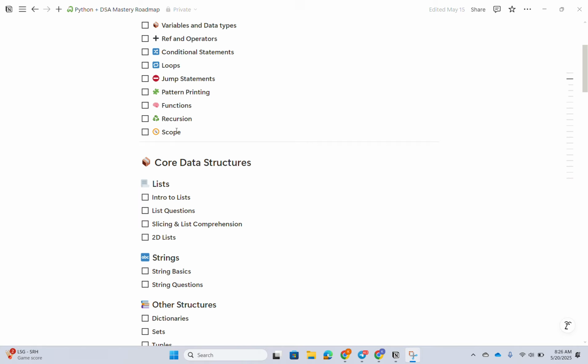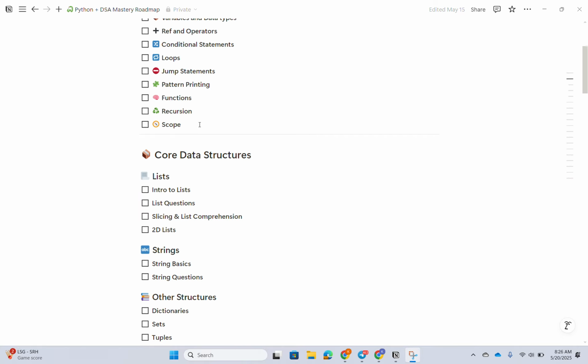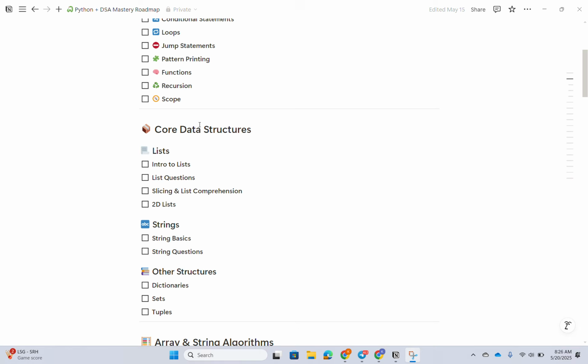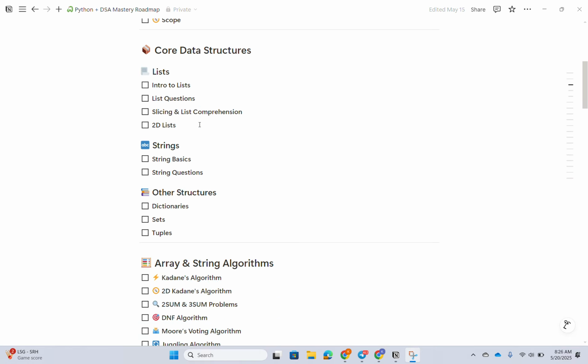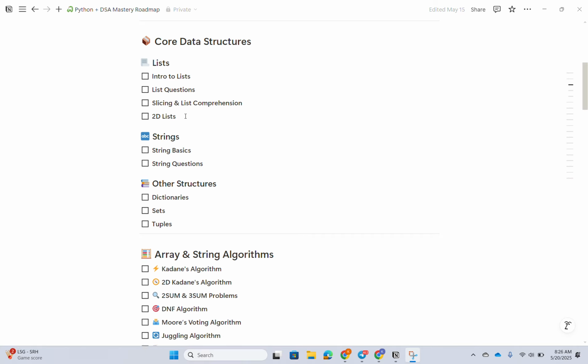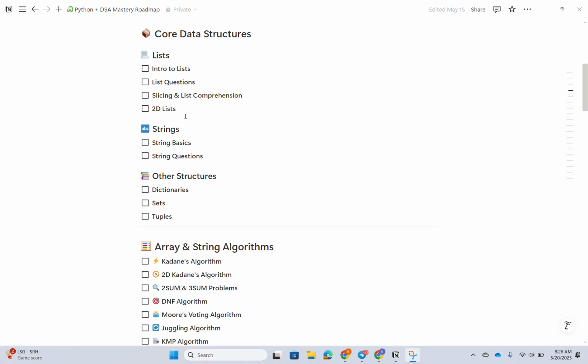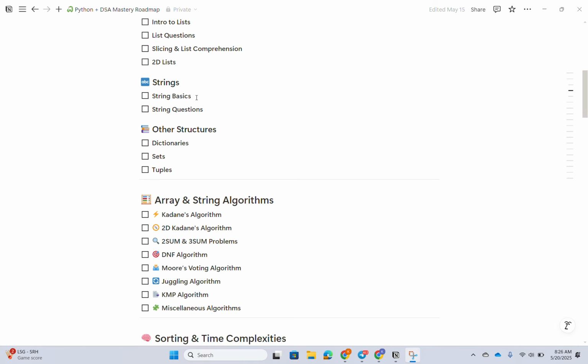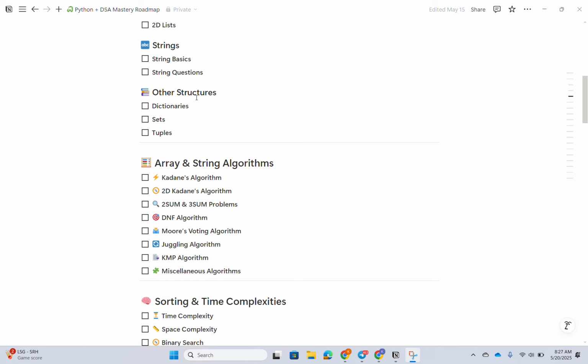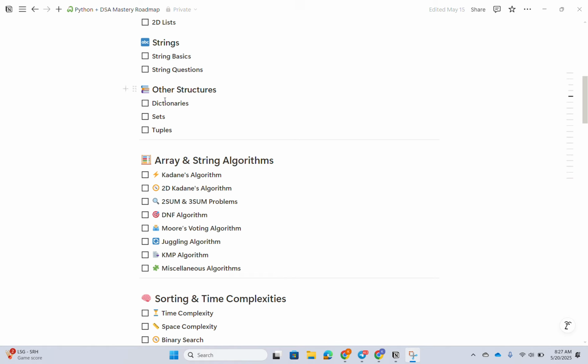Recursion and scope of the variables. Then I'm going to go to the next topic, core data structures, nothing but lists: introduction to list, some basic questions on list, slicing of the list, comprehension, and 2D list like matrix. And strings also we are going to discuss, like basics and how we have to print the strings based on our requirement, and some other structures, nothing but dictionaries, sets and tuples.